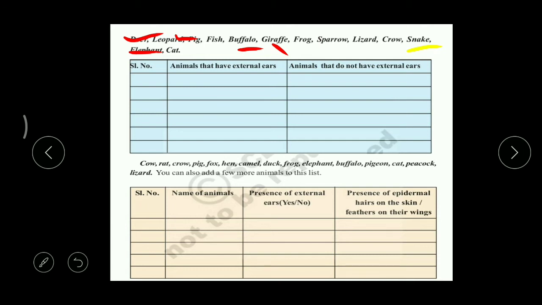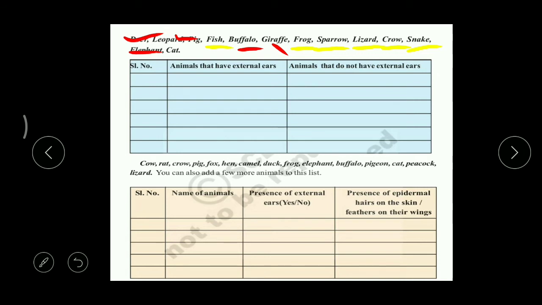Then in a crow also, in birds like a crow. The next, lizard, we cannot find any external ear. Then a sparrow, which is a bird, so here also we cannot. And then frog, and then fish. So this is how we can divide these animals depending upon the first character, that is, the external ears, right?